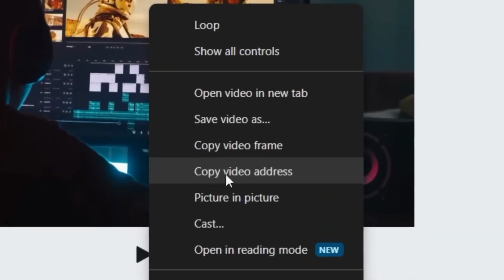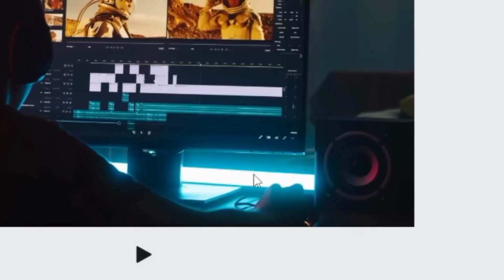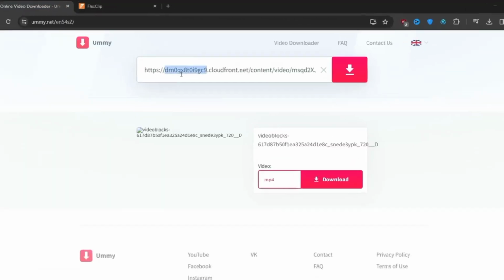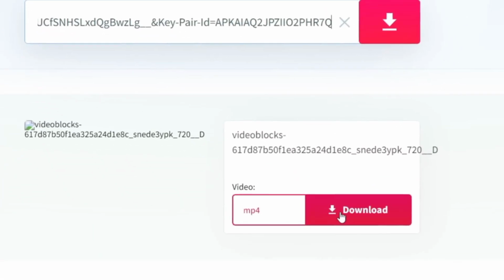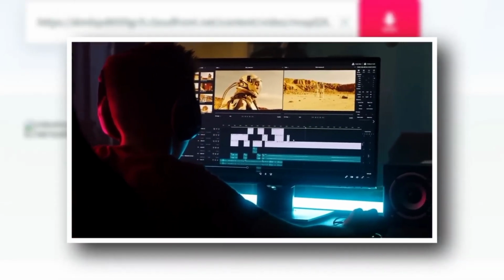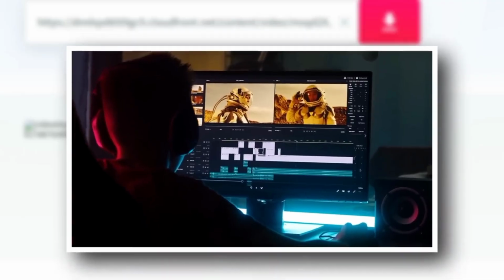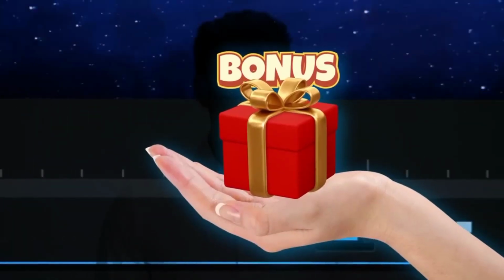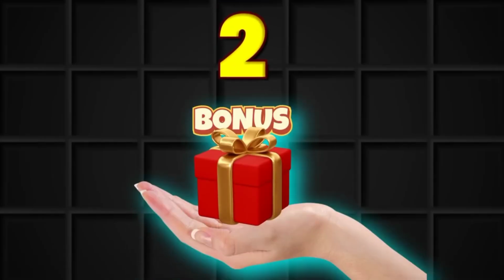Bonus 2, AIPRM for ChatGPT. Get smart prompts instantly. No matter how good your prompt is, AIPRM will always give you something better. Use this for SEO, blog writing, YouTube scripts, ads, product descriptions. Install it and thank me later.